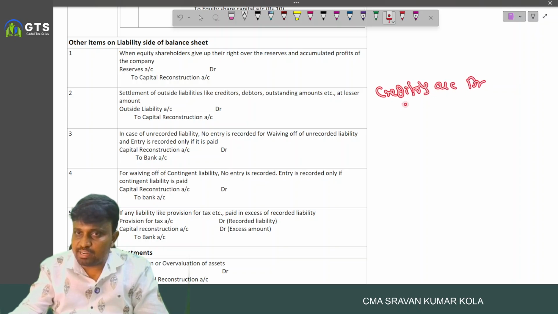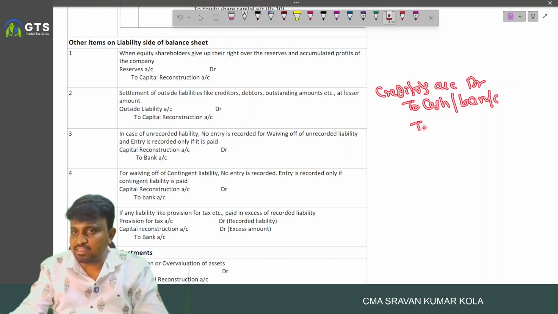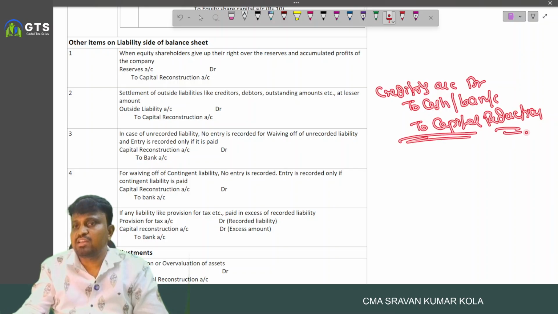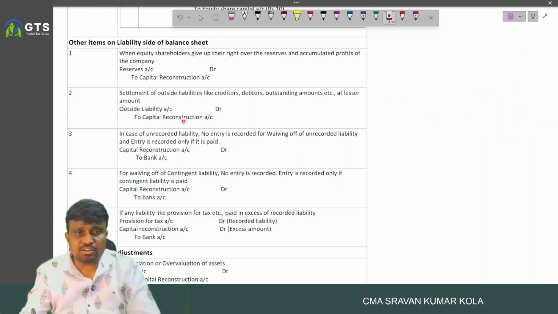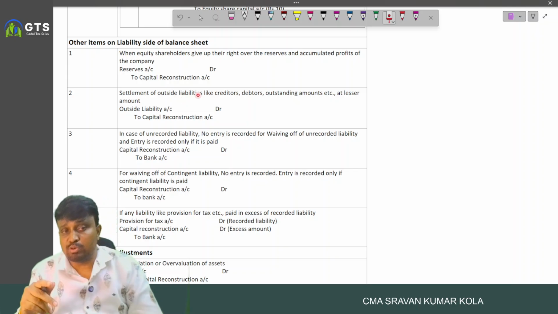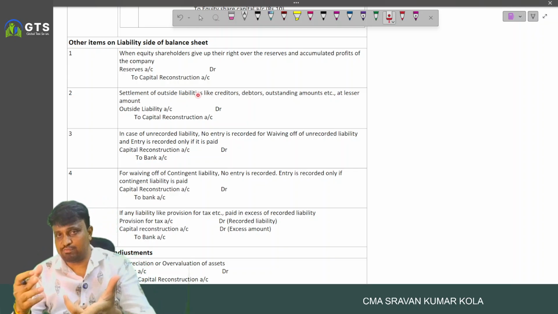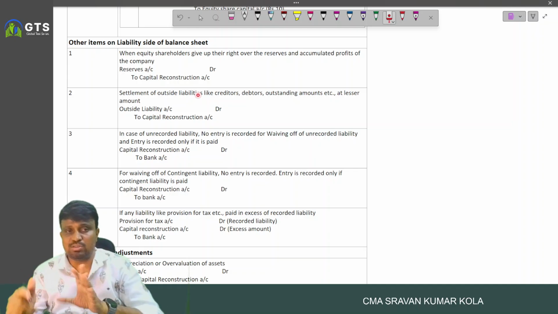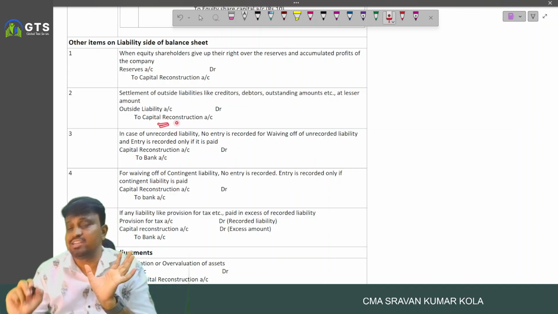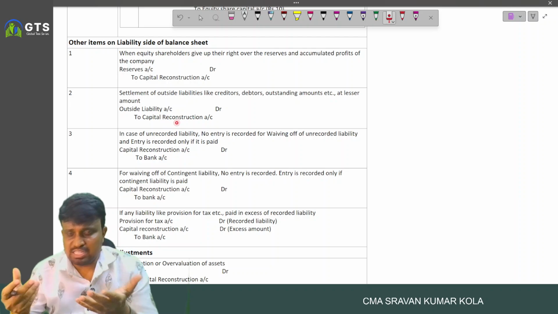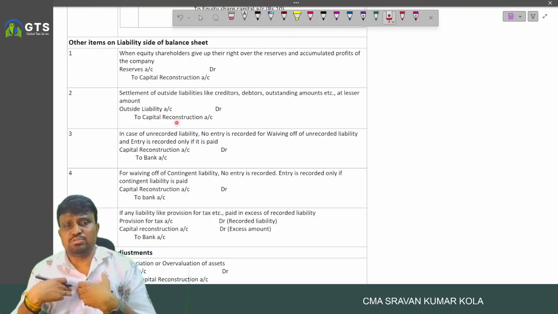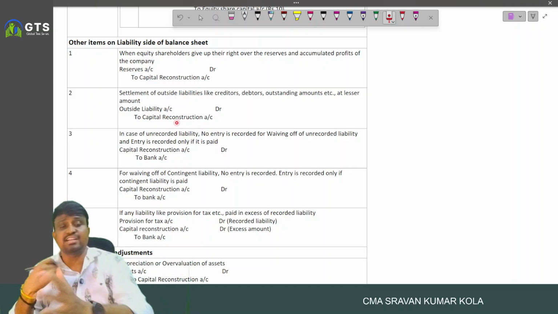Creditors account debited, to cash or bank, to capital reduction account. The reduced portion, whatever the waiver provided by the outside liability holder, is transferred to capital reduction. Because the decrease in liability is a profit to us. That's why capital reduction is credited.